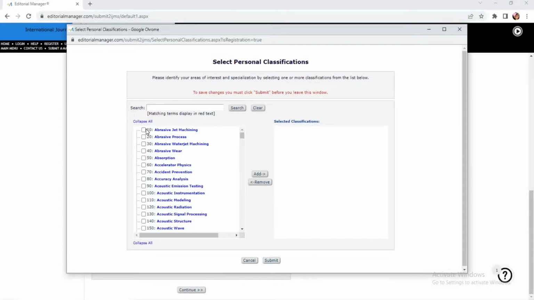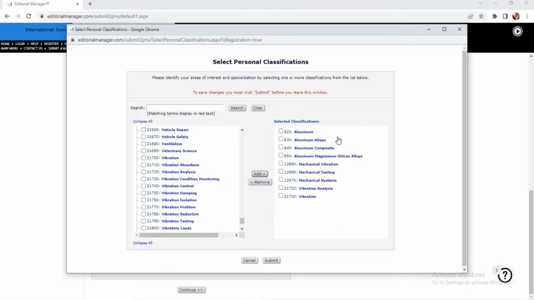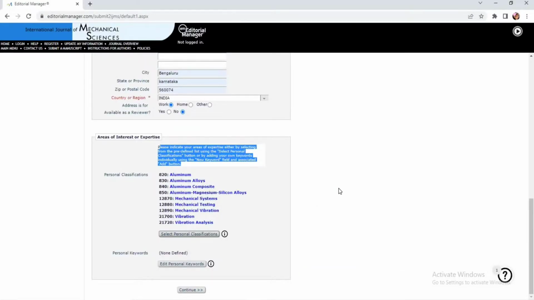Whichever topic you want to select, please select it and let us add it to the selected classification. I think this is enough. Suppose if you have selected any wrong option and you want to remove that one, please select and click on remove, automatically that will be removed. With this, let me click on the submit button. When you hit the submit button, you can see all the selected personal classifications appear in this list.